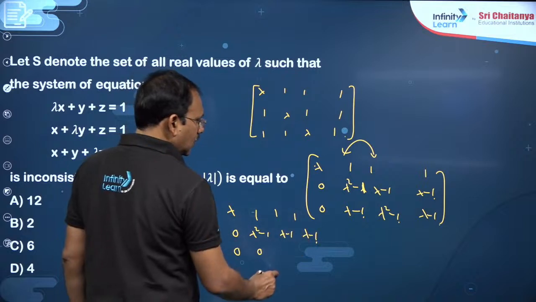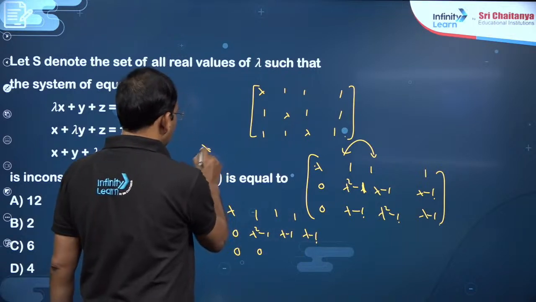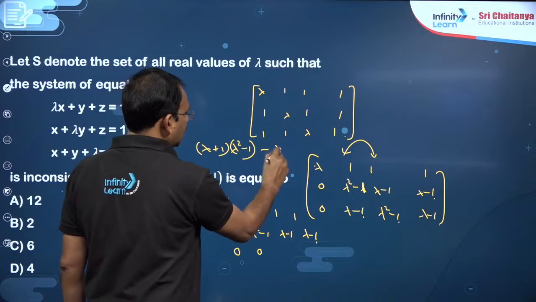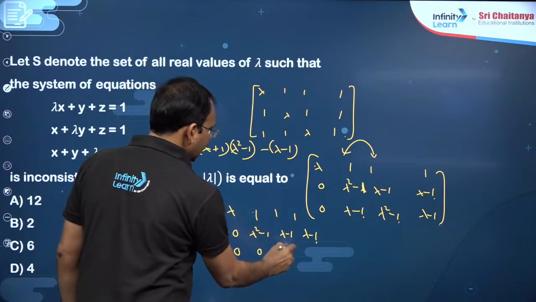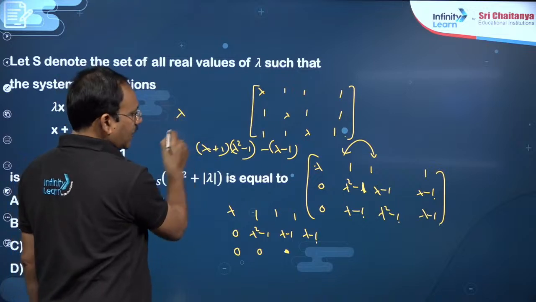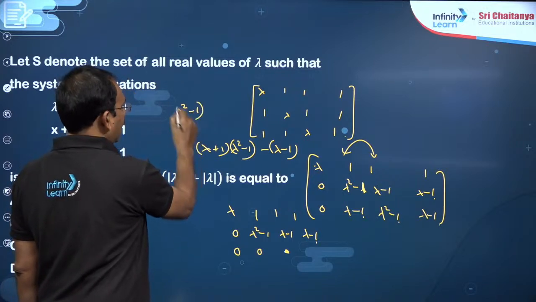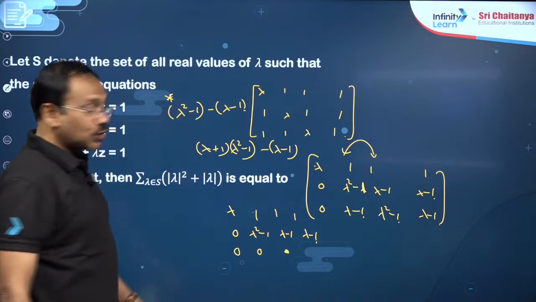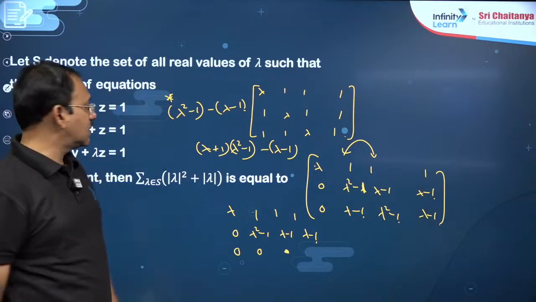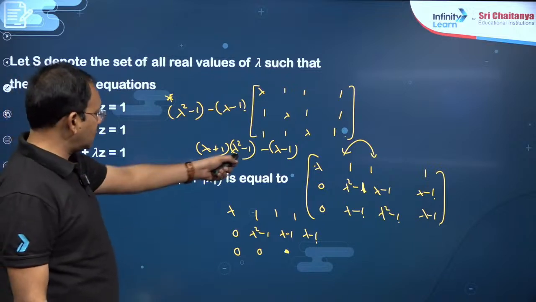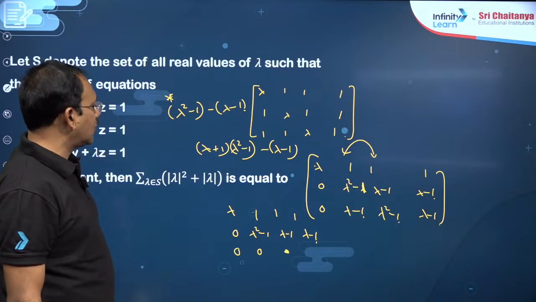So this is lambda plus 1 into lambda square minus 1 minus of lambda minus 1, that is this element, whereas this element is lambda square minus 1 minus of lambda minus 1. So here, dear students, for an inconsistent system, these two should not be equal. First of all, this must be 0, that must not equal 0.